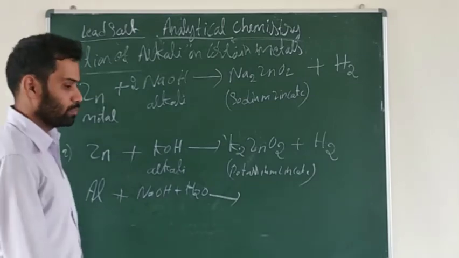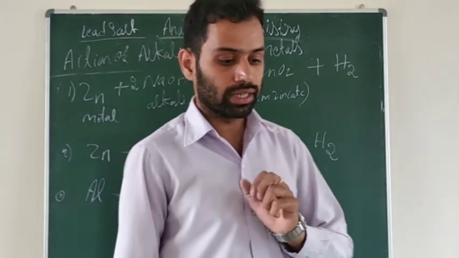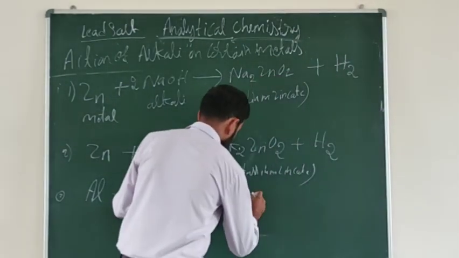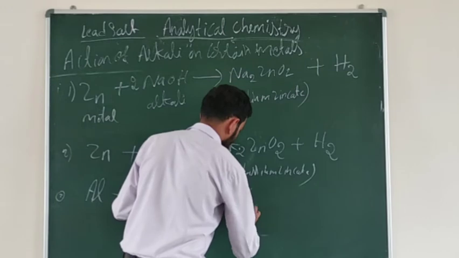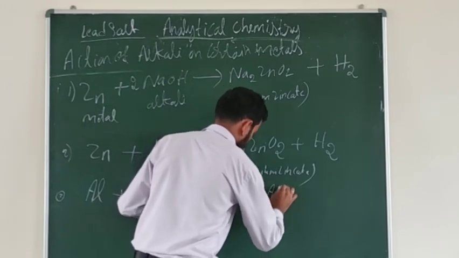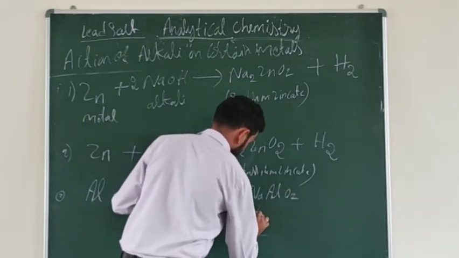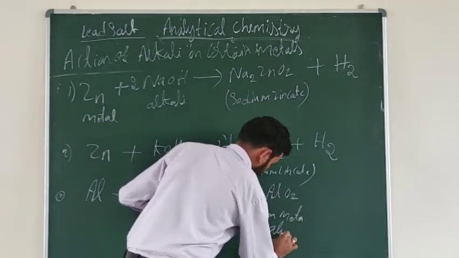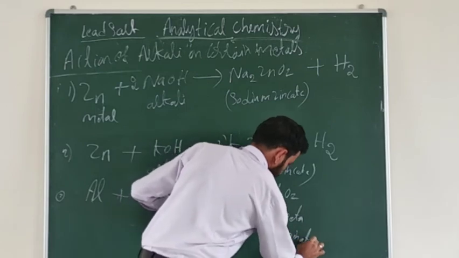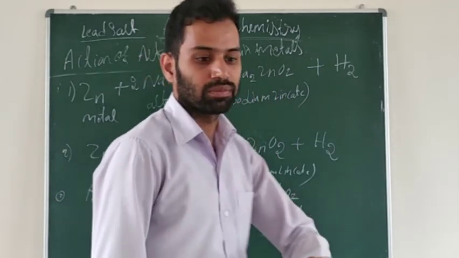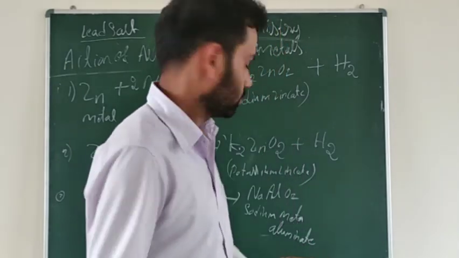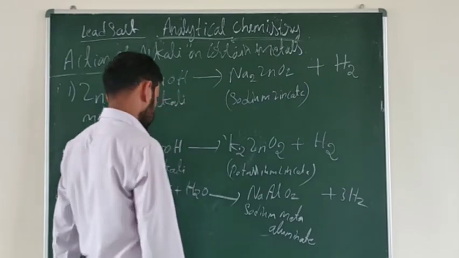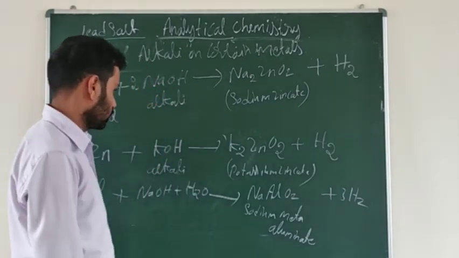It will form sodium meta-aluminate, and it will liberate hydrogen. Sodium meta-aluminate. So we need to balance the equation.